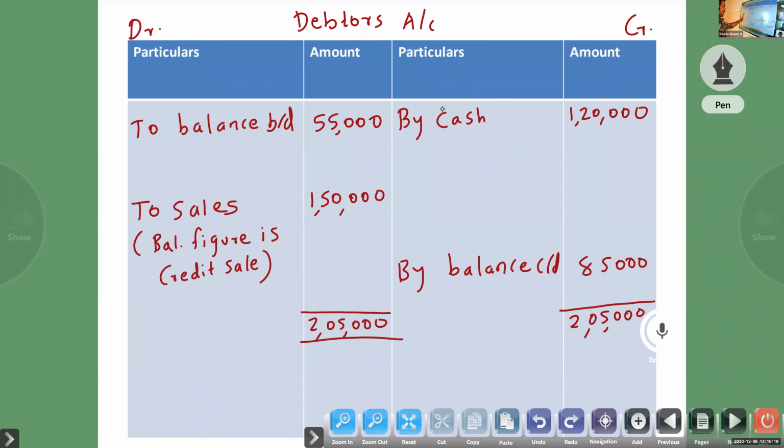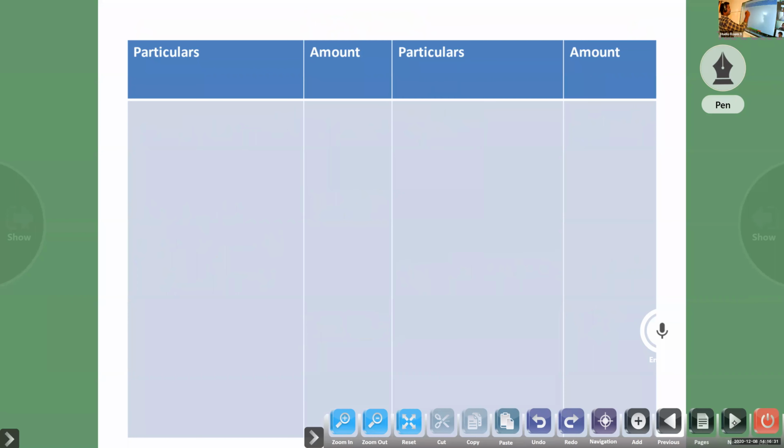Okay, so the debtors account is over. First we prepared the opening balance sheet, next the debtors account.